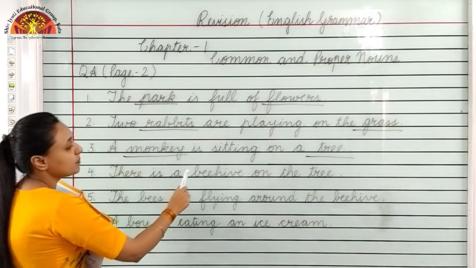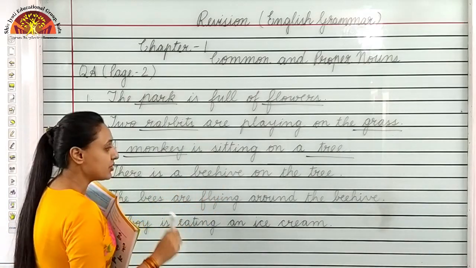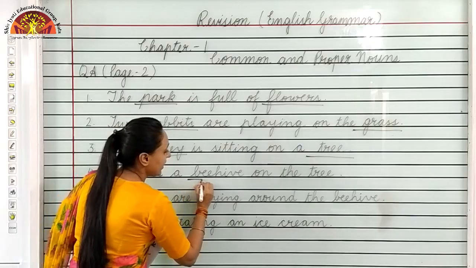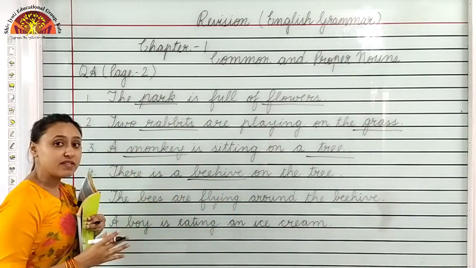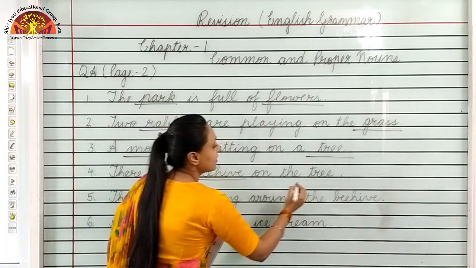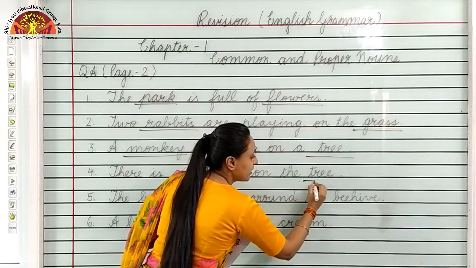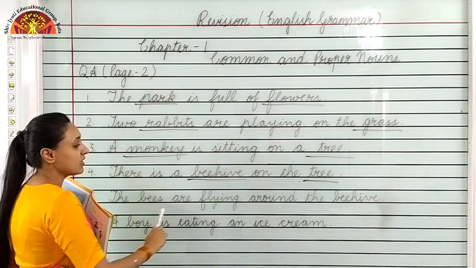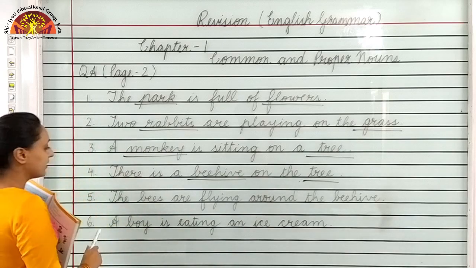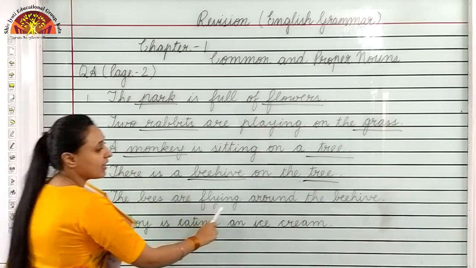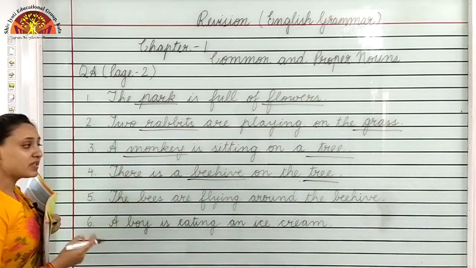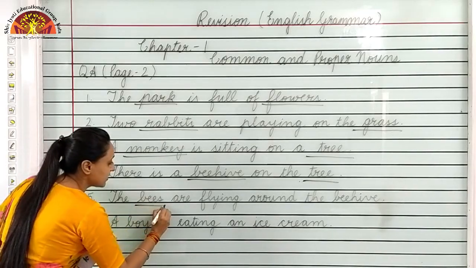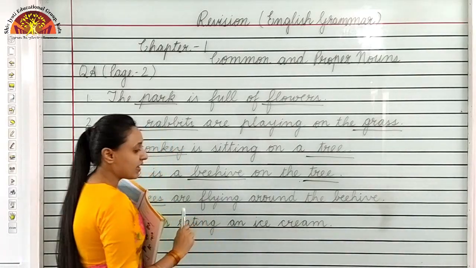There is a beehive on the tree. So here beehive, what is a beehive? A bee lives in a beehive. Then where is the beehive? On the tree. So common nouns are beehive and tree. Then the bees are flying around the beehive. Who is flying? Bees. And where are they flying?